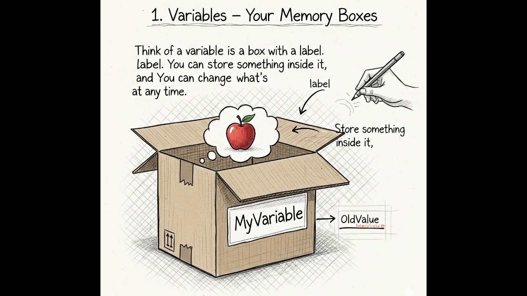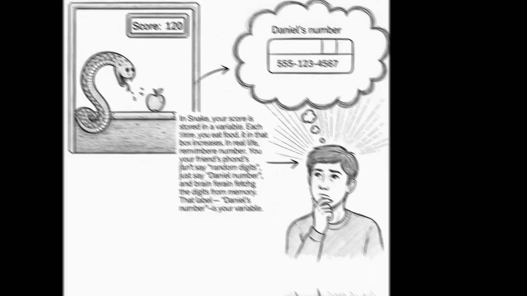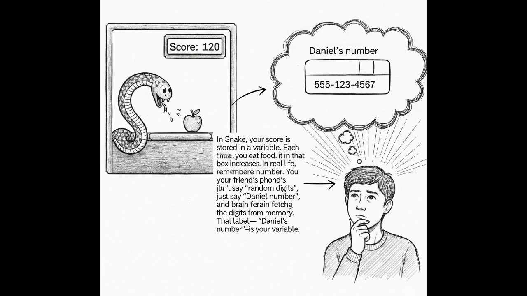1. Variables, your memory boxes. Think of a variable as a box with a label. You can store something inside it, and you can change what's inside at any time. In Snake, your score is stored in a variable. Each time you eat food, the number in that box increases. In real life, it's like remembering your friend's phone number. You don't say random digits, you just say Daniel's number, and your brain fetches the digits from memory. That label, Daniel's number, is your variable.